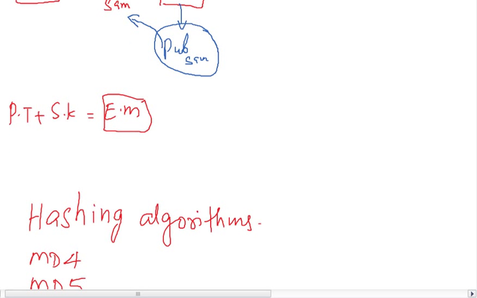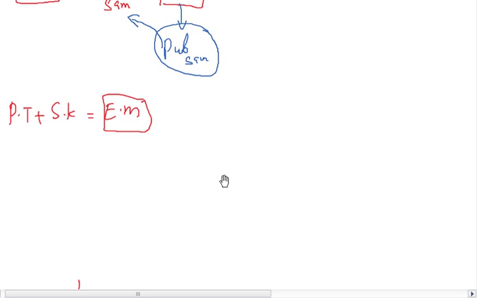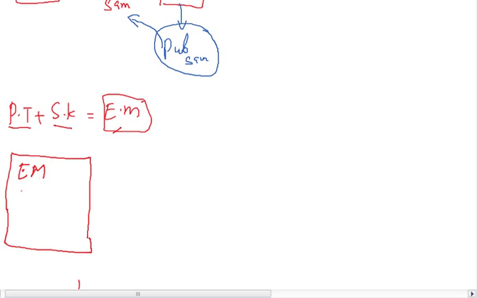He creates the digital envelope, putting all this together. In this digital envelope, the encrypted message could be there, and the secret key also you can put, because you can send it over a secure channel to the other person.